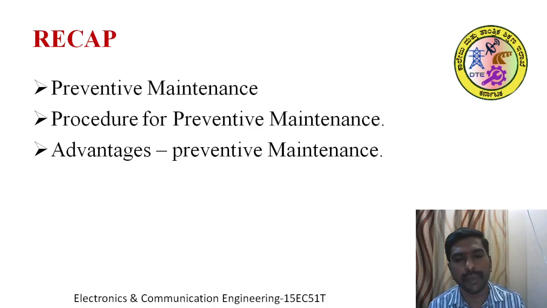And the procedure for preventive maintenance. There are 9 different steps for the procedure for preventive maintenance. First thing, job identification and preparation of the schedule, and preparation of the history card. After preparation of the history card, preparation of the job specification, then preventive maintenance activities carried out, preparation of the preventive maintenance schedule and inspection report, and the last procedure is the feedback mechanism and corrective action. These are all the 9 procedure steps carried out in preventive maintenance.